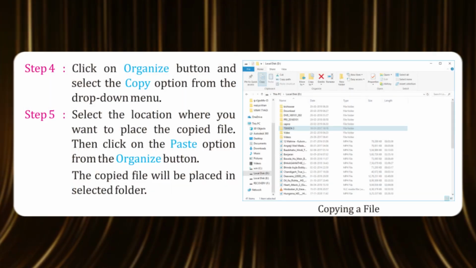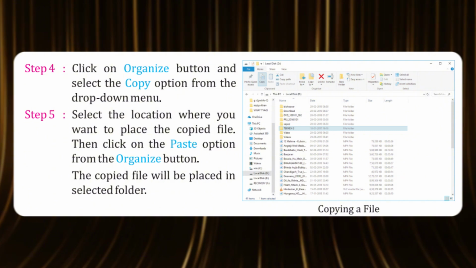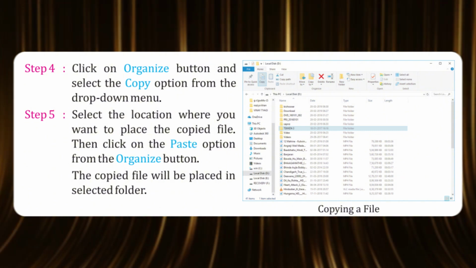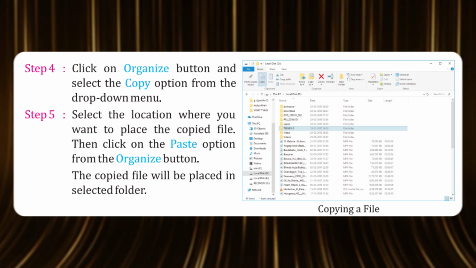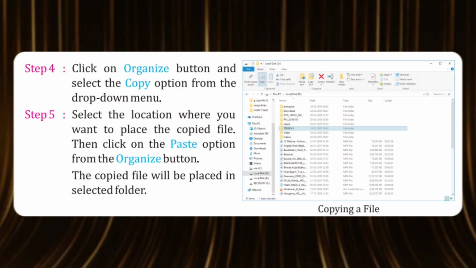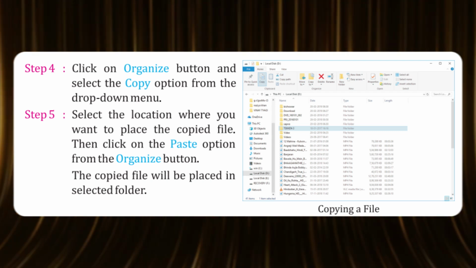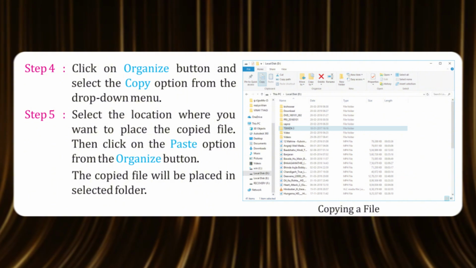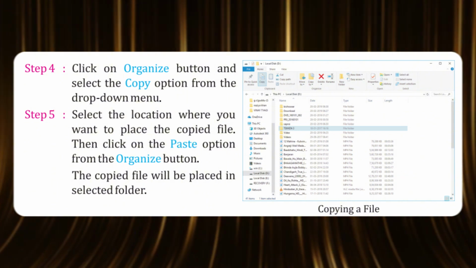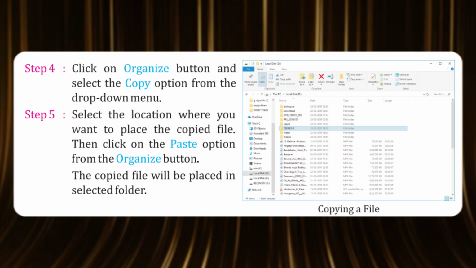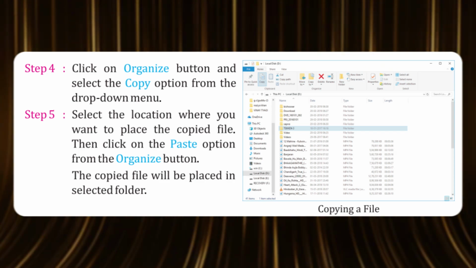Step 4. Click on the Organize button and select the Copy option from the drop-down menu. Step 5. Select the location where you want to place the copied file. Then click on the Paste option from the Organize button. The copied file will be placed in the selected folder.